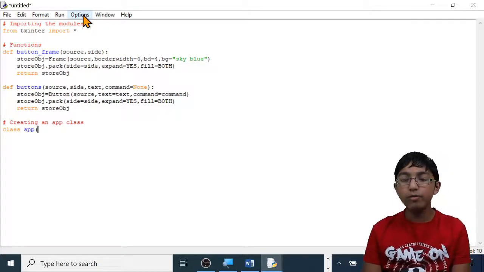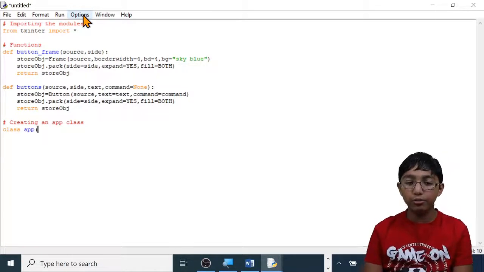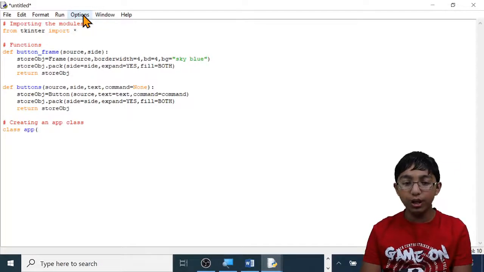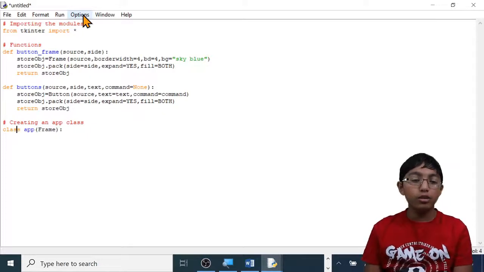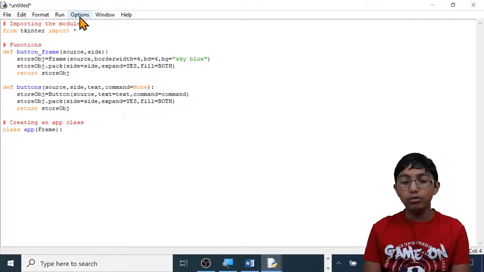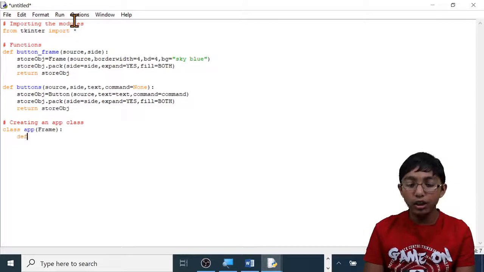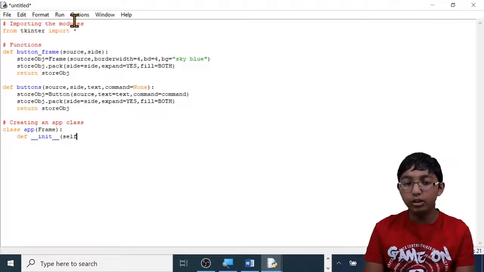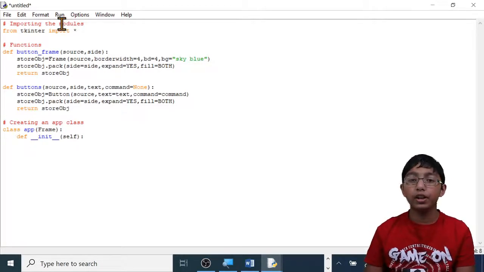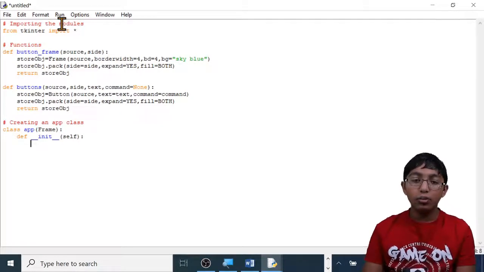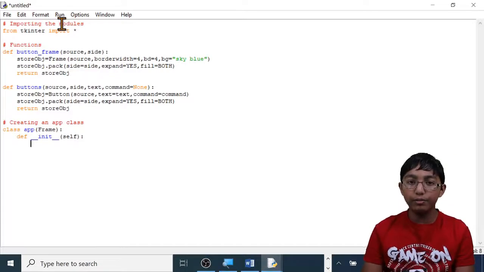taking in a frame, so I can choose the background color of it whenever I want. Do capital F, Frame, close brackets, colon, enter. And now let's continue. You have to type def, space, underscore underscore init underscore underscore, open brackets, self, close brackets, colon, enter. So here we're defining a function that we're going to create. We haven't created it yet, but I'm going to call it. So it will automatically run itself.